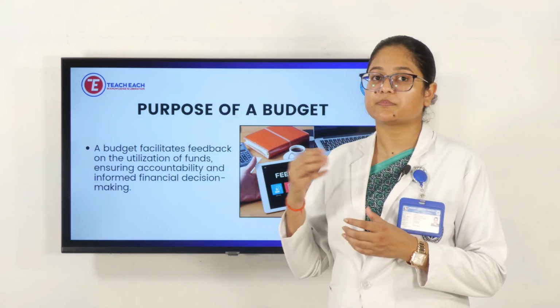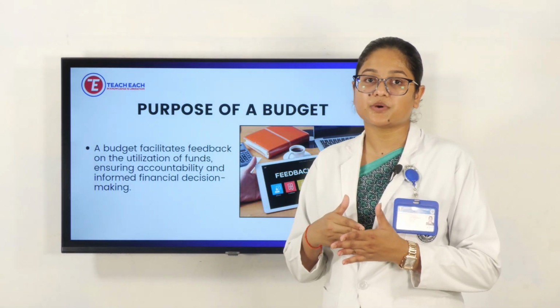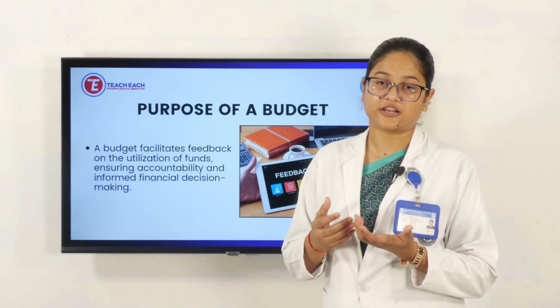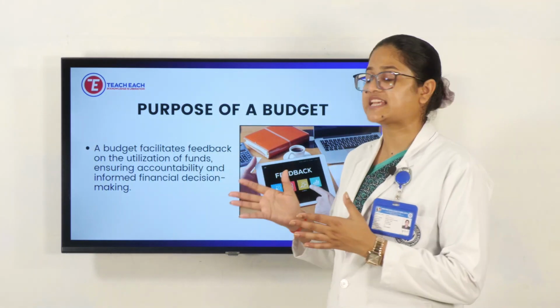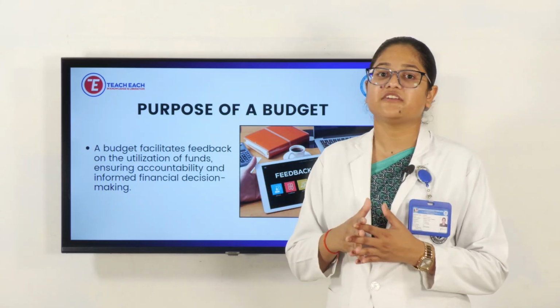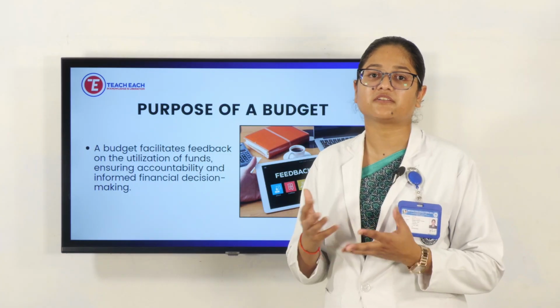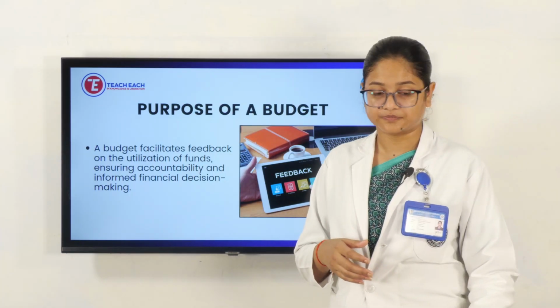If we purchase anything, we should have the proper bills. For example, if we purchase some machines for the hospital, we should have a proper bill. All these things have to be kept on record. If anyone has any queries, we should be capable of giving feedback on where and what money has been utilized.